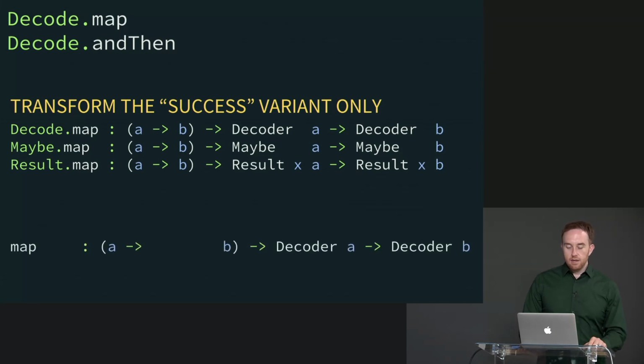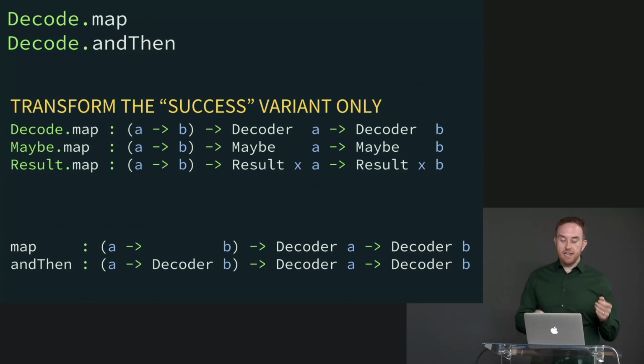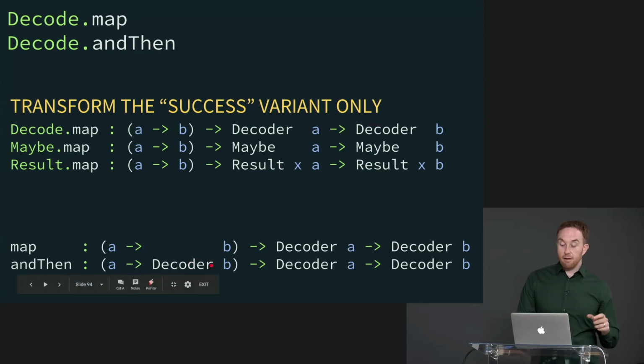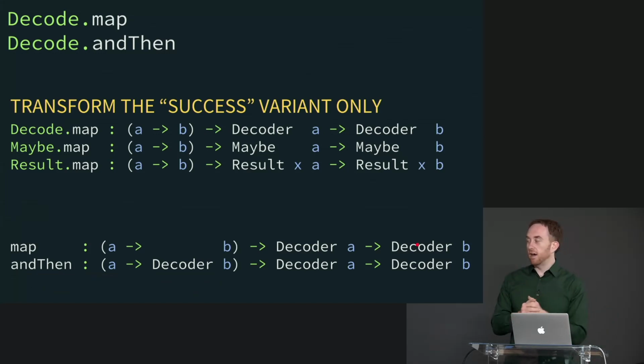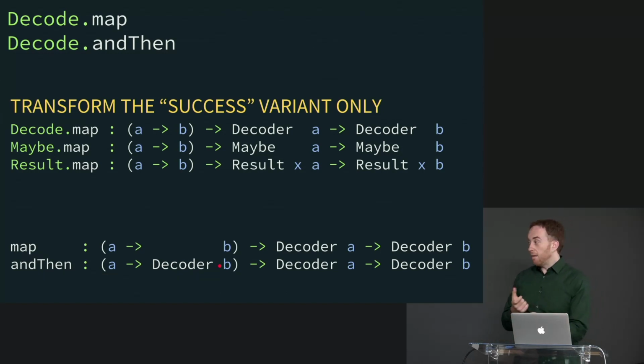Okay. So that's map. Let's talk about andThen. So andThen has an extremely similar signature to map. The only difference is instead of A to B, it's A to decoder B. And the difference in what it does is it says, I'm going to take whatever you return in this function, and I'm just going to return that directly. So if we're on the happy path, if we're in the success variant, then we're going to say, OK, great, we're going to call this function. And then whatever you return here, I'm not going to wrap it up in a success again. I'm just going to use it straight up.